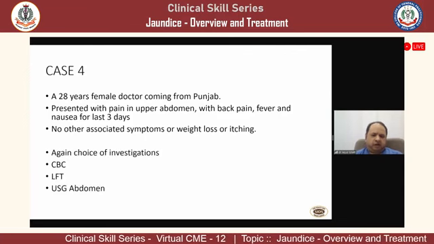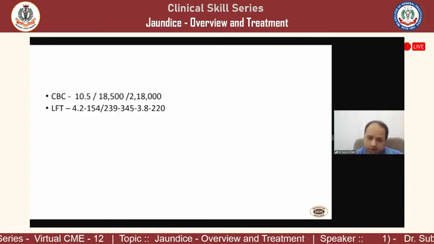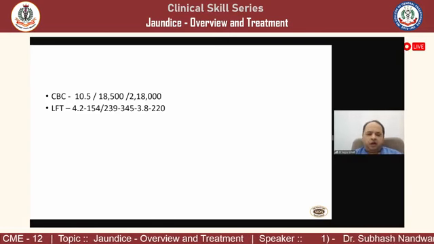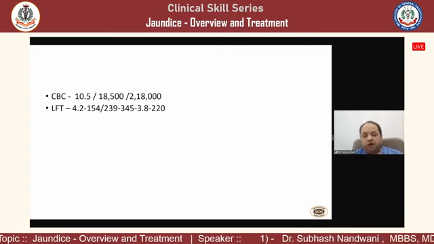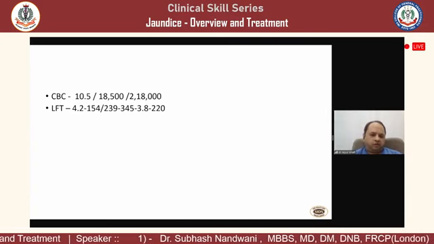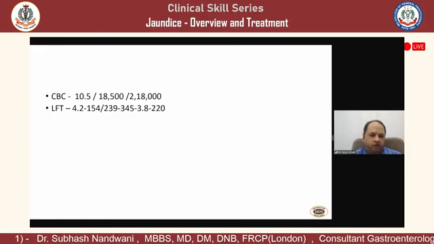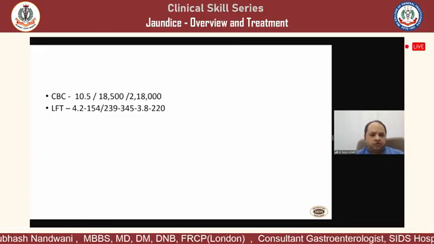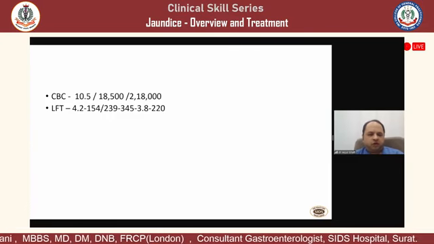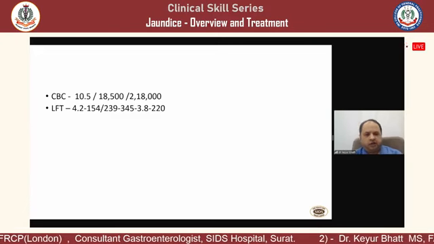Again, get the same thing done. Results matter. So the hemoglobin is okay, a little less, young female. Counts are high, 18,000. Platelets are okay. Bilirubin is moderate, 4.2. SGOT, SGPT in the range of 150, 200. Again, ALP is also in a mid-range and GGT is not very high. Albumin is 3.8, young female doctor, healthy lady.